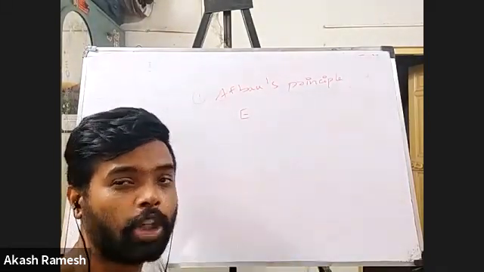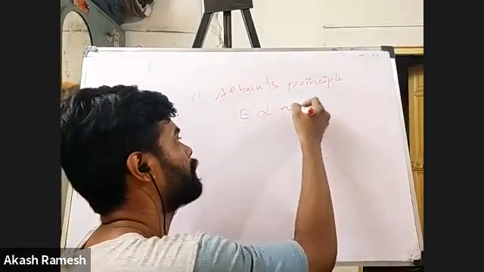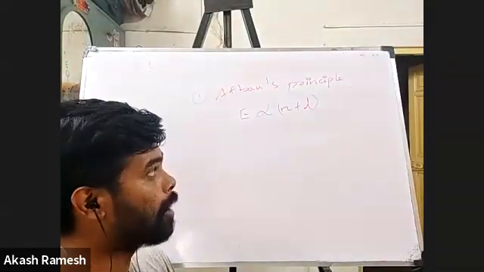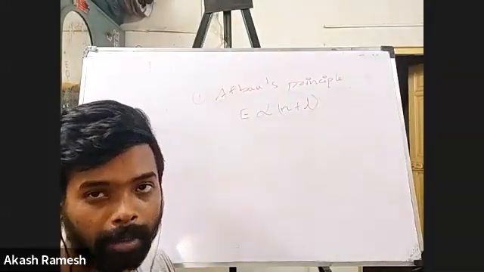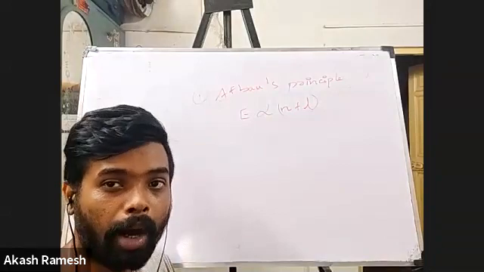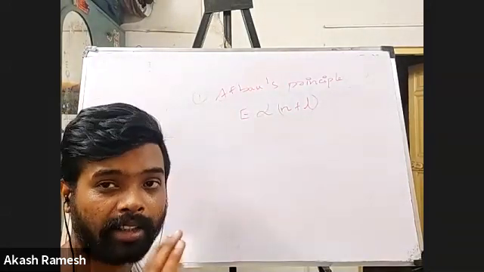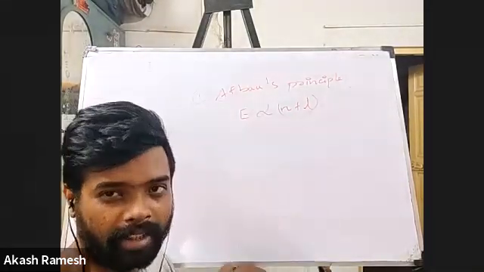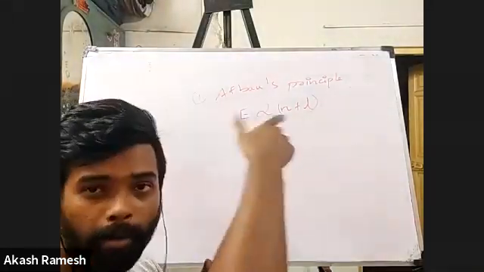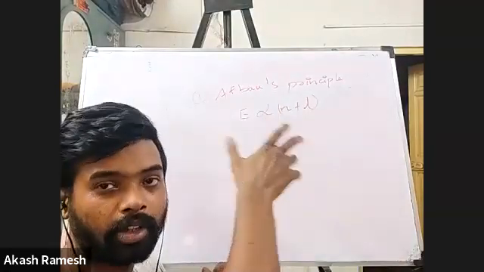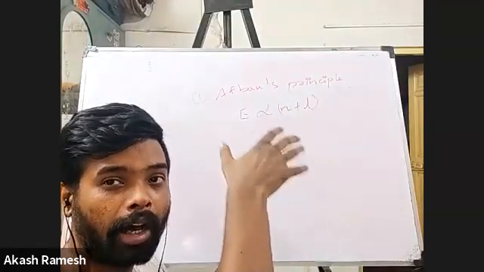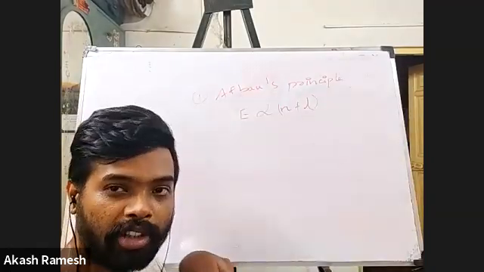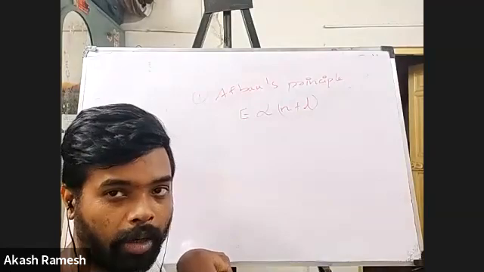the first thing you will look at is the n plus L value. You are going to look at the sum of the principal quantum number and the azimuthal quantum number. That means more and more n plus L value, more and more is the energy. So the electron first has to be filled in an orbital which has lesser n plus L value. Then I have to go for the orbital which has higher n plus L value. That's what I'm trying to say.